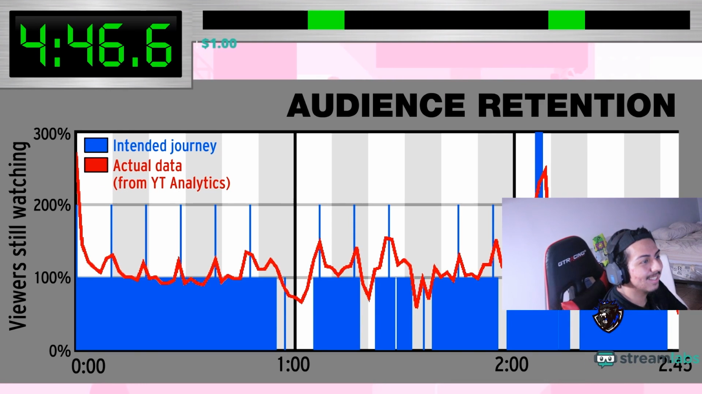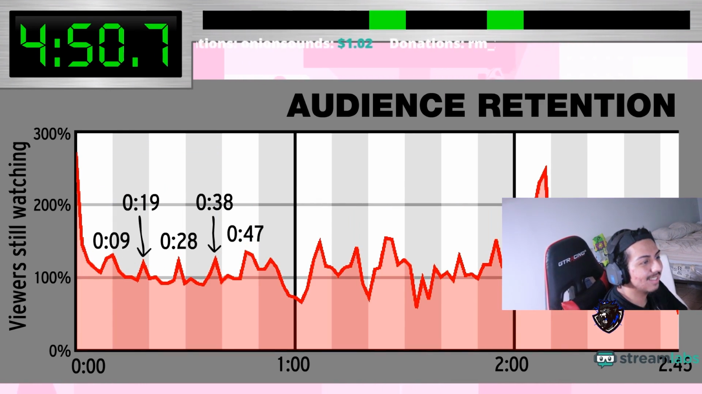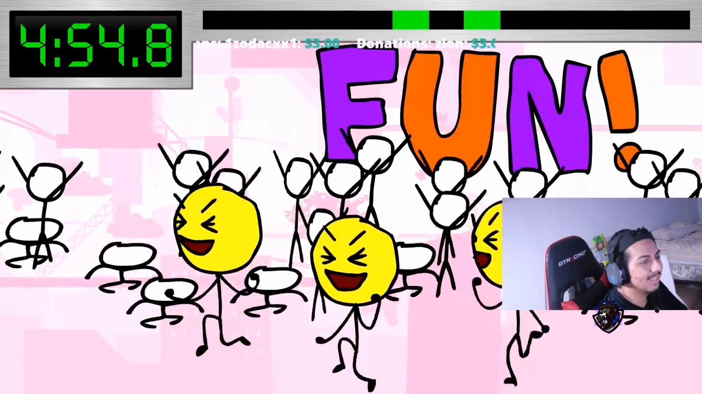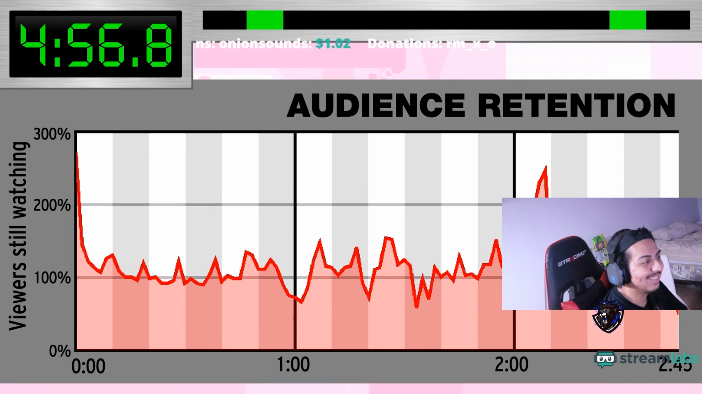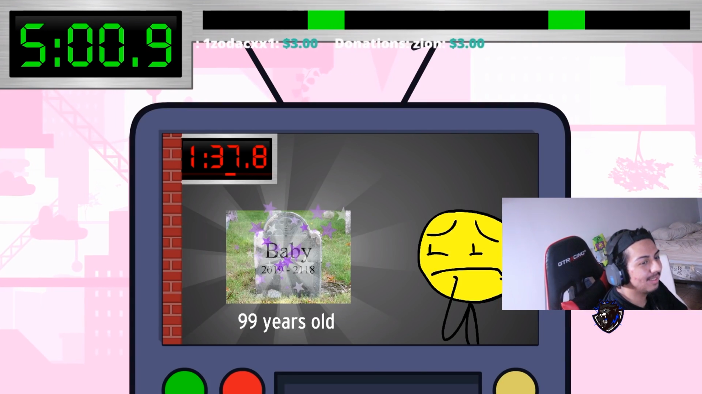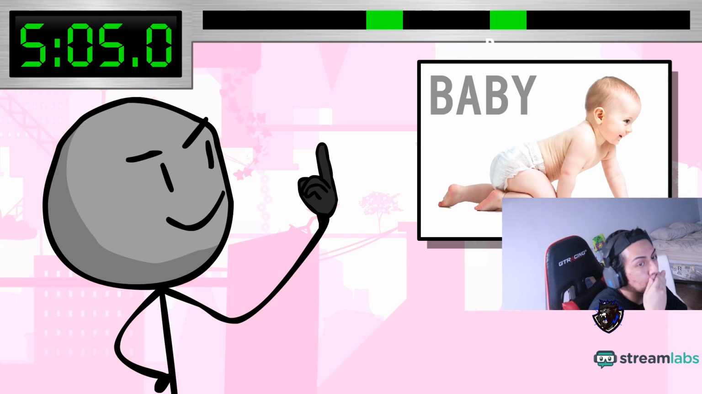In all honesty, I'm really impressed with how visible the Rick-rolling hills are. They're 9.5 seconds apart, and their height means that roughly 420,000 people participated in the fun! I've also never seen retention higher than 200% for a video longer than a minute. Now I'd like to point out that the baby's death had really low retention, which is just disrespectful to baby.